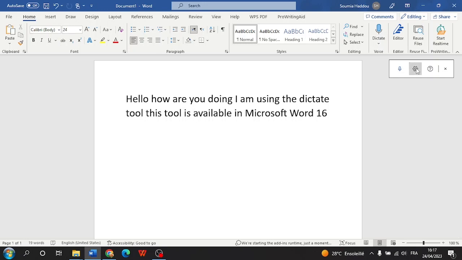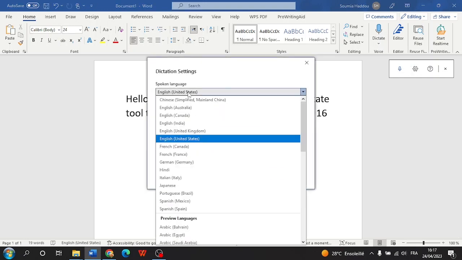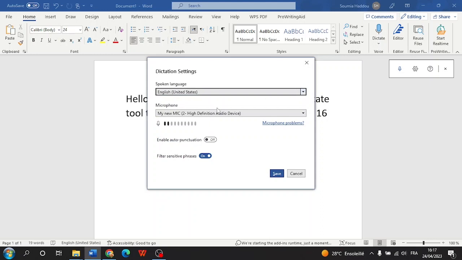So here we have the settings, and here make sure to select the language you want to use, and make sure to test your microphone. Here you select your microphone and you test your microphone. Here you see I have some points, which means that my microphone is good. If you have nothing here, everything is gray, that means that your microphone is not good and you need to change it or fix it.